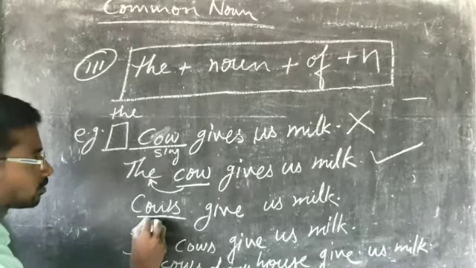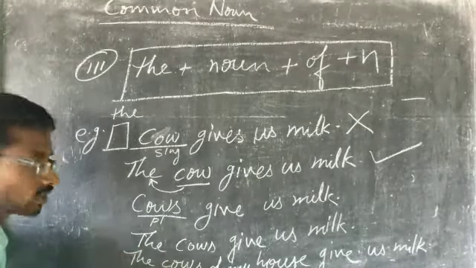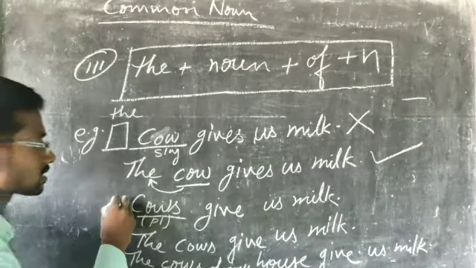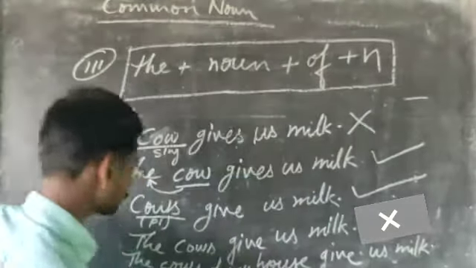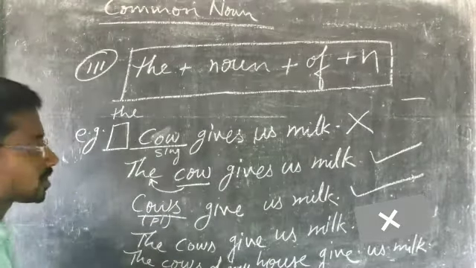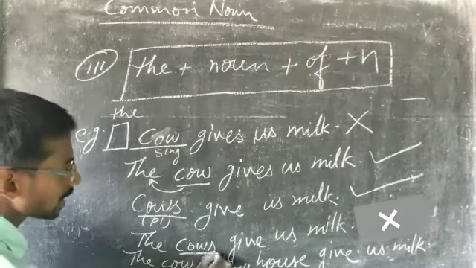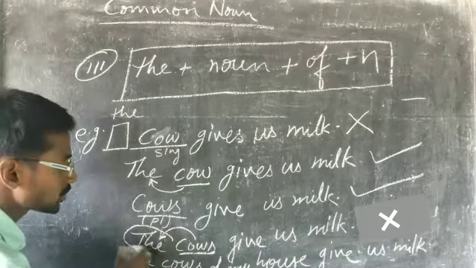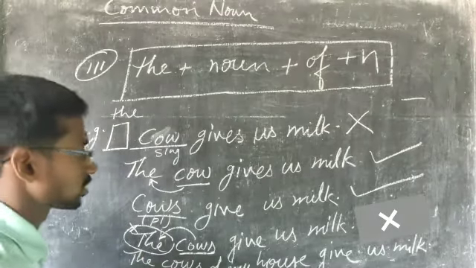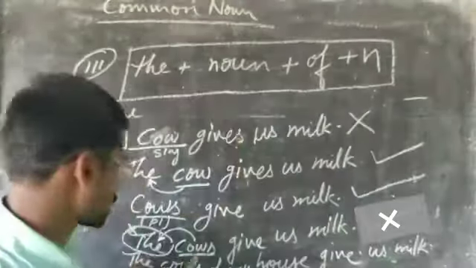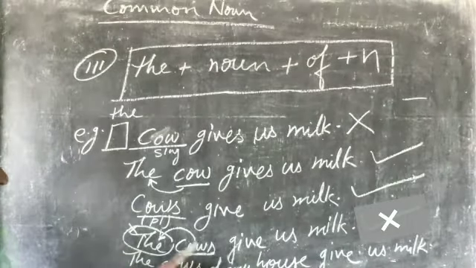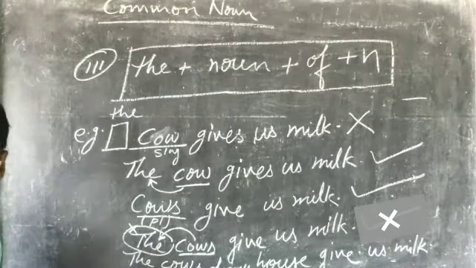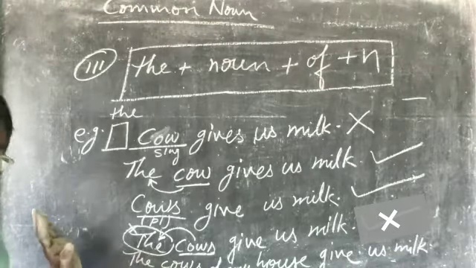Now next sentence, cows. Cows is plural. Before the common noun plural we don't mention any article. So that sentence is absolutely right. But in the fourth sentence, the cows, cows is plural and before it the is mentioned. So this is wrong, because before the common noun plural showing class representation, we don't mention any article.